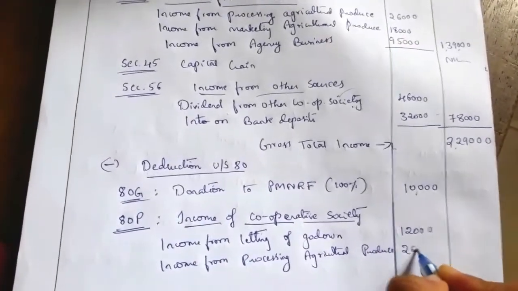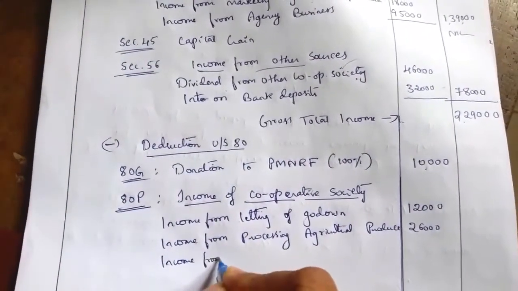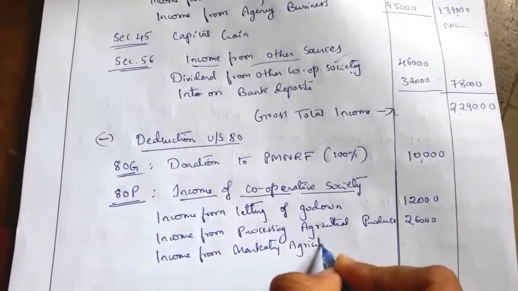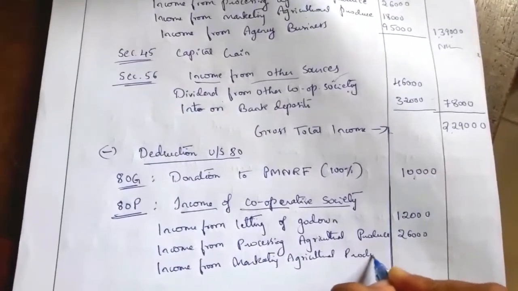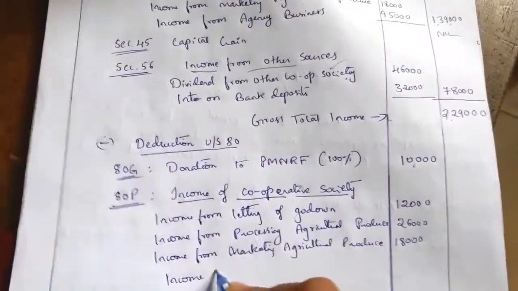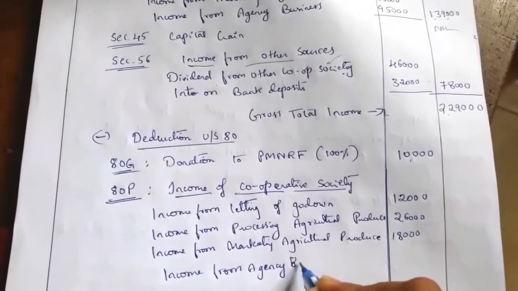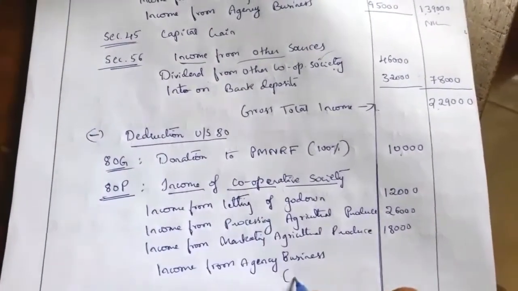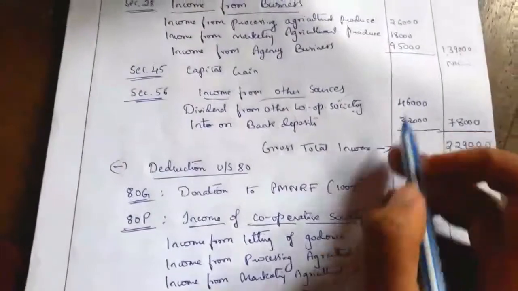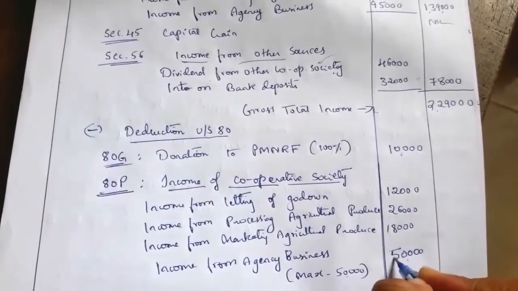So that is 26,000. Third one, income from marketing agricultural produce. So that is 18,000. Fourth one, income from agency business. So this is the income from other activity. Here for the other activity, what is the maximum deduction? 50,000. They can claim maximum 50,000, not more than that. In this question the given value is 95,000, so we can claim here only 50,000, not more than that.